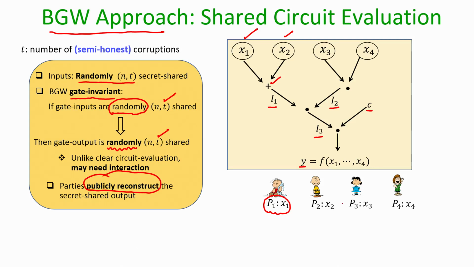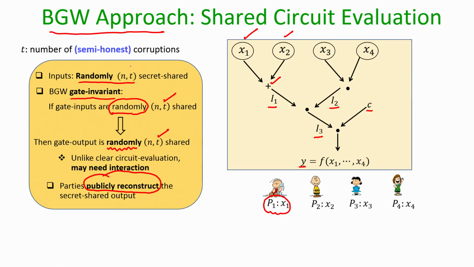I stated earlier that to maintain this gate invariant, the parties may need to interact. We had seen that the n comma t secret sharing scheme used in the BGW protocol is the Shamir secret sharing, and since Shamir secret sharing satisfies the linearity property, maintaining the gate invariant for linear gates does not require any interaction among the parties.